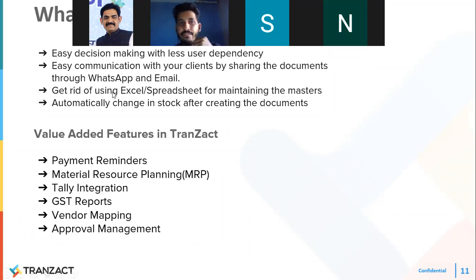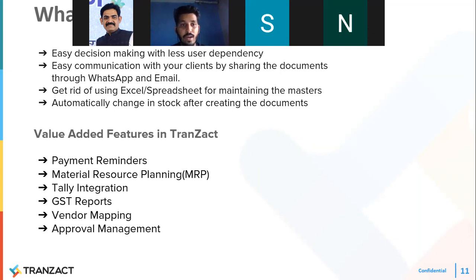Third thing is to get rid of using Excel spreadsheets for maintaining the masters. A lot of people use Excel and spreadsheets to maintain all their data. Once you add all the data in the system, you can check every single thing here. If you want, you can also upload or extract all the data whenever you want. And then, automatic change in stock after creating documents. As I have mentioned, the inventory is linked with the documentation, so you just have to start creating documents and see the changes in the inventory.